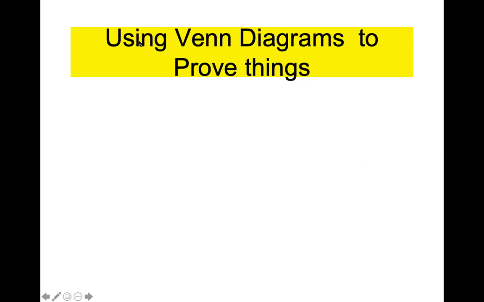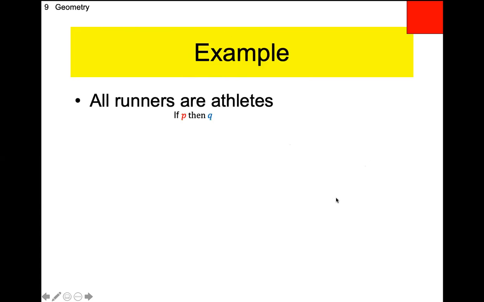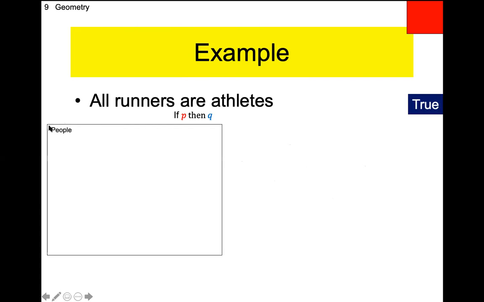All right. It turns out that we can use Venn diagrams to prove things. It seems kind of strange, but it ends up being true. I'll give you an example. Let's see, all runners are athletes. Notice it never defines the universal set. So we could make the universal set be people. And by the way, all runners, I think we can consider to be athletes. Or I'm going to make that bold statement. That's a true statement. Okay, so my universal set would be people. We're not going to include dogs, even though some dogs are runners and athletes.